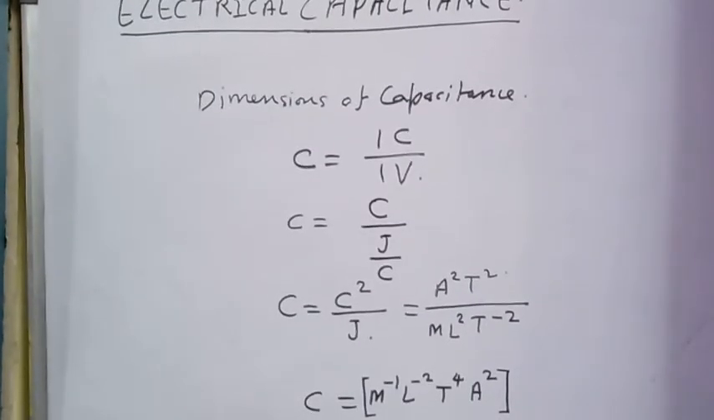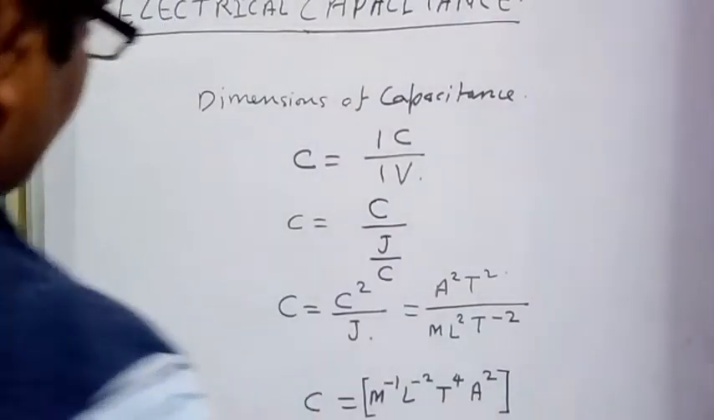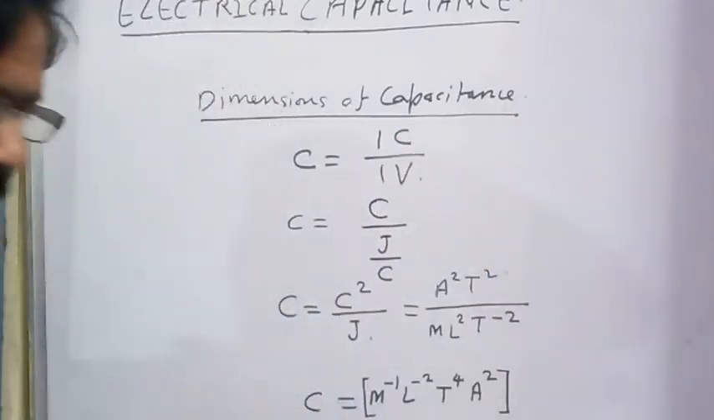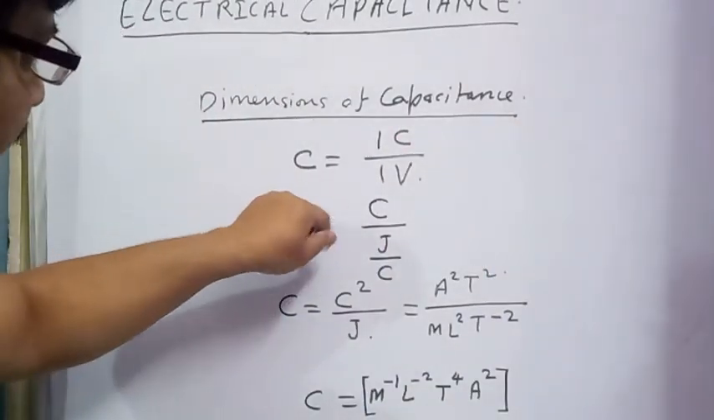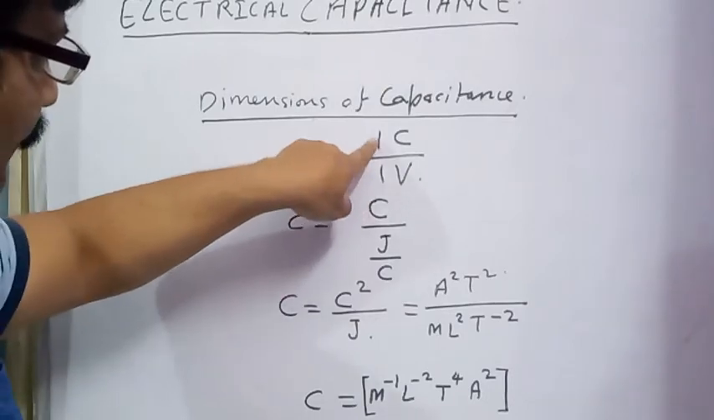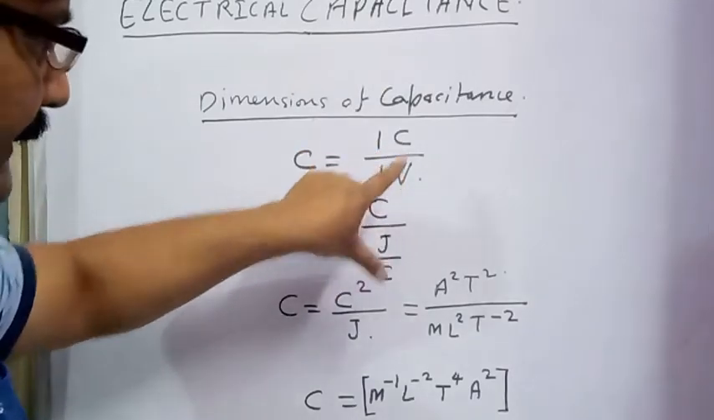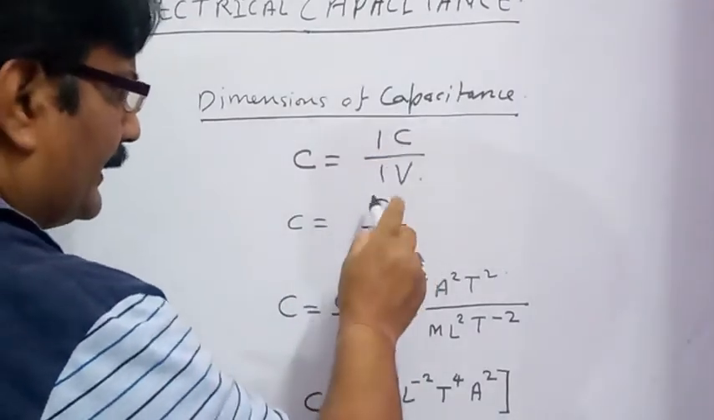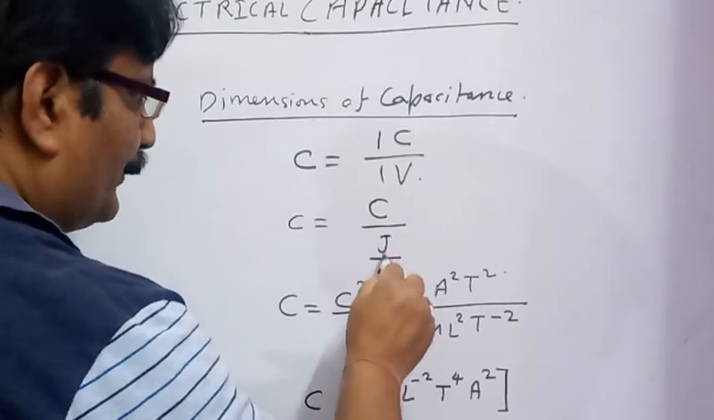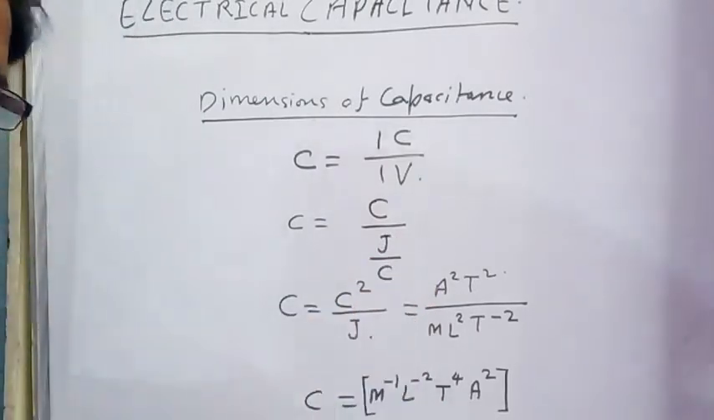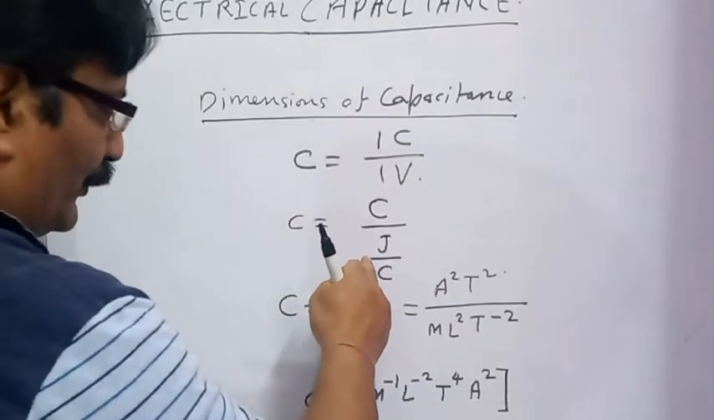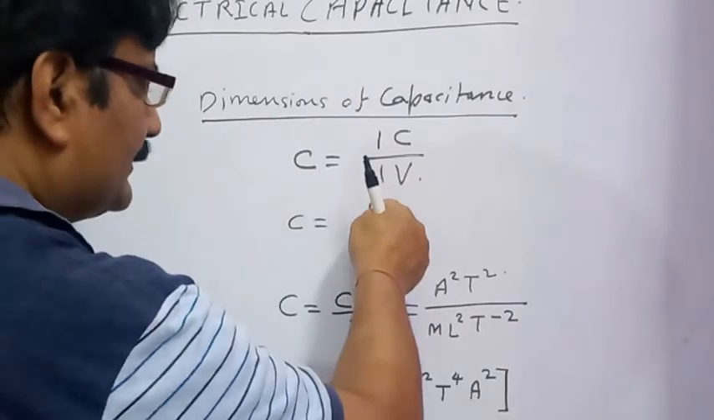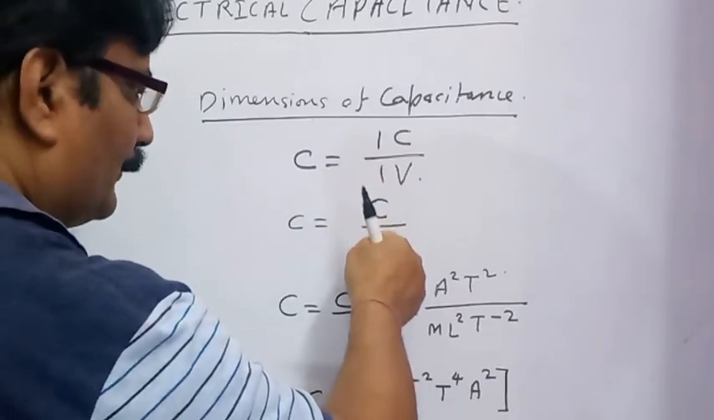So students, after the unit of capacitance, what can be the dimensions of capacitance, or what can be the dimensional formula of capacitance? Capacitance is 1 coulomb divided by 1 volt in SI system. Coulomb divided by volt, and we can write volt as joule per coulomb. As you have seen in the previous chapter, potential or potential difference is work done per unit charge. So charge itself divided by work per unit charge.